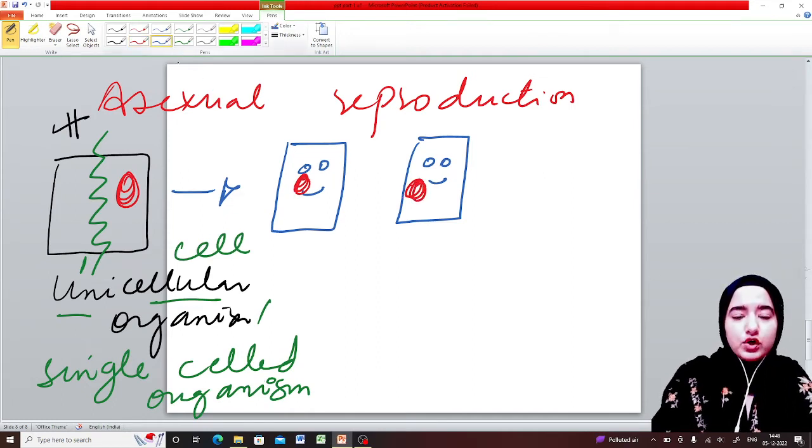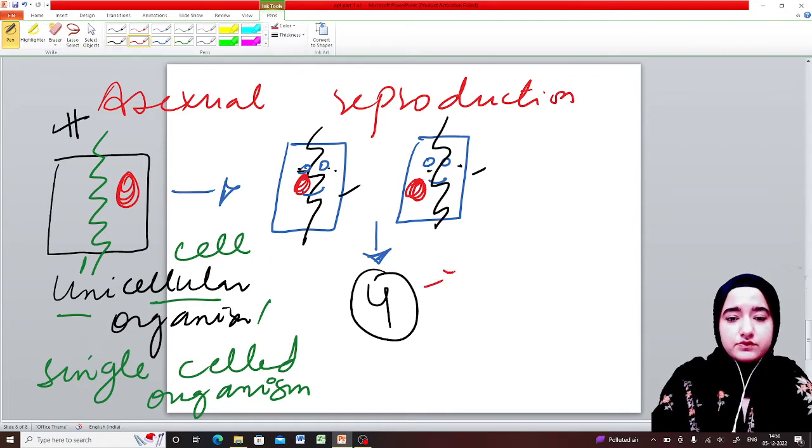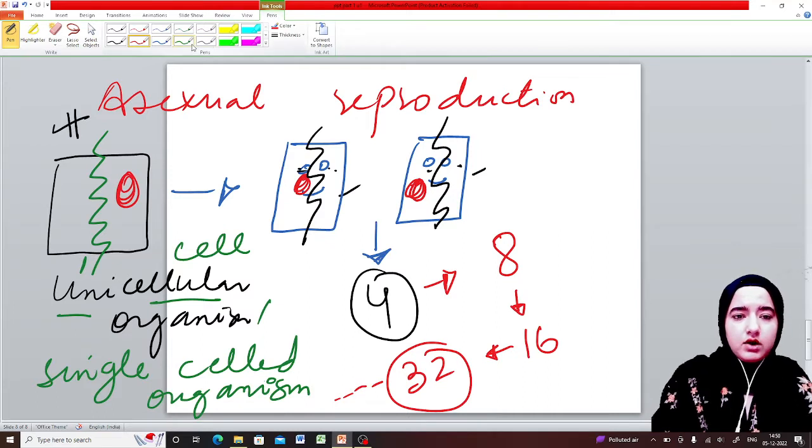What would happen to them now? They will produce four progenies. How? Two divisions will take place, one in this, another in this. This will produce two more, this will produce two more. I hope this concept is clear. These four will give rise to eight more progenies, they will give rise to 16 more, these 16 will give rise to 32 more, and the process would be continuous. Now you see that in this asexual reproduction, only a single parent is involved.